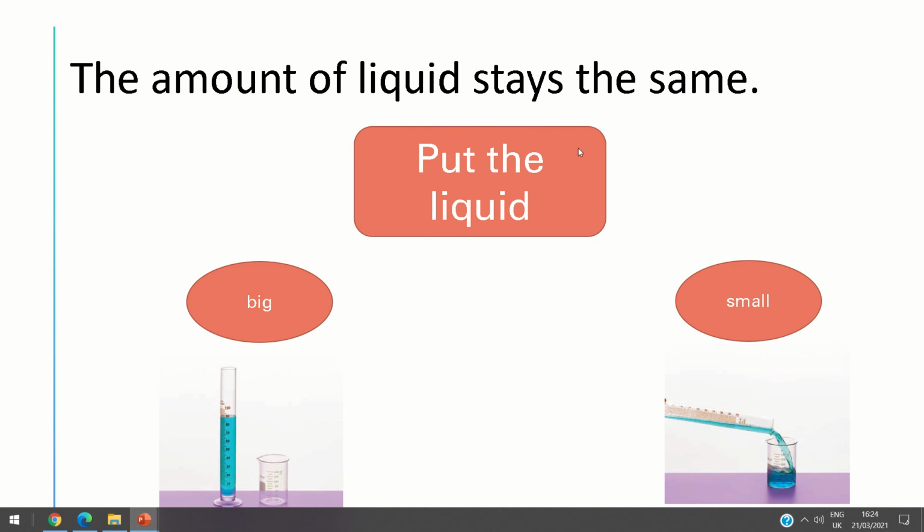If you have a cup of water and you put this water in another cup, the amount of water stays the same. The amount of water doesn't change, but the water takes the shape of this cup.